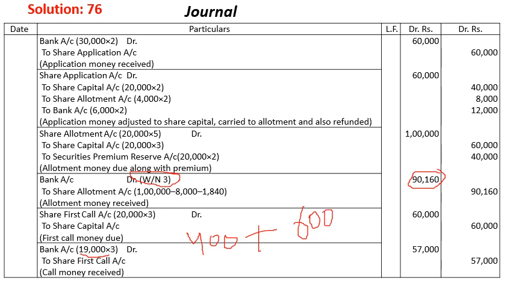That's why this 1,000 will be subtracted from 20,000, and we get 19,000 shares. So that is 19,000 into 3, called the amount, and that's how we get the amount of 57,000.